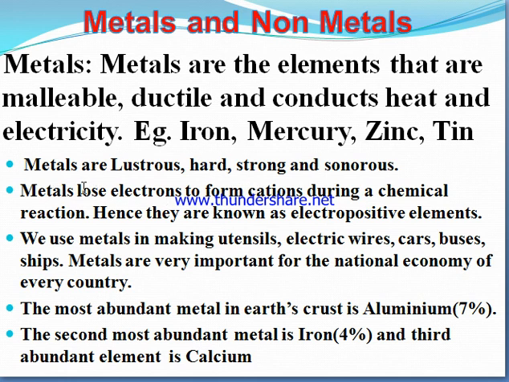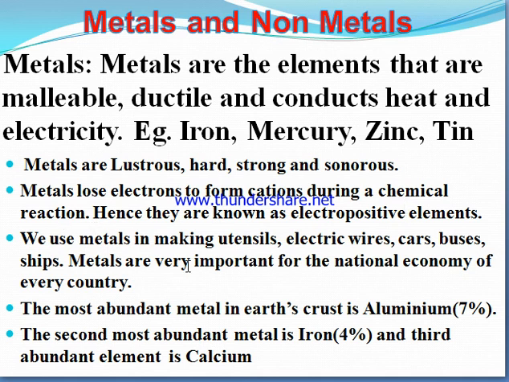Metals lose electrons to form cations. Metals have extra electrons. Okay, this you have learned about in the 9th class. Again we are going to discuss it in this chapter. Metals lose electrons to form cations during a chemical reaction. Hence they are known as electropositive elements.